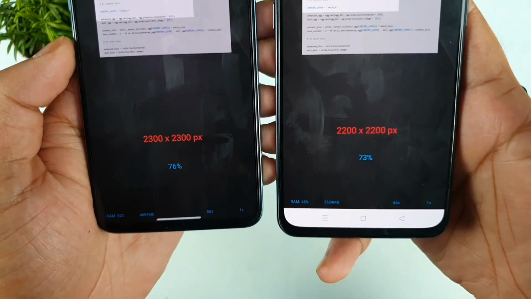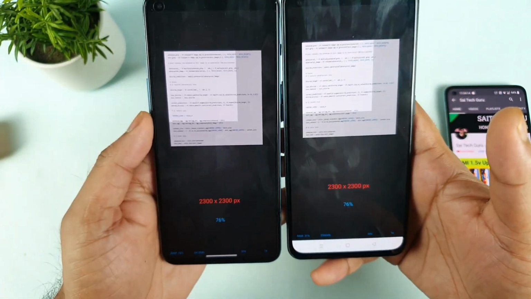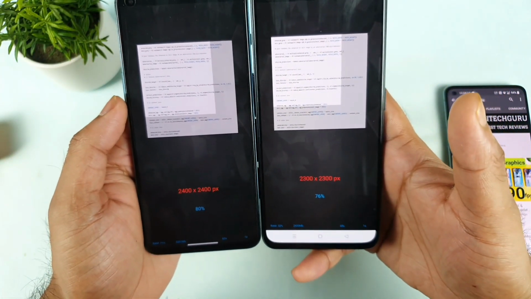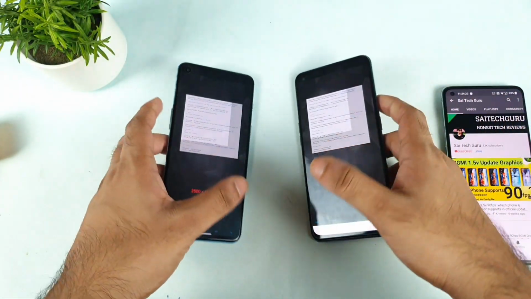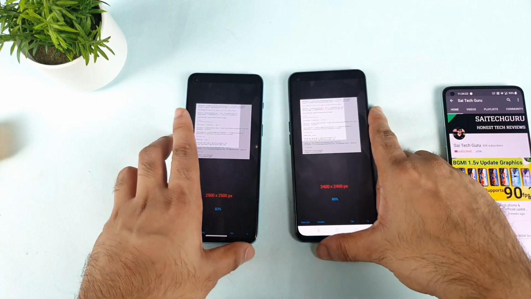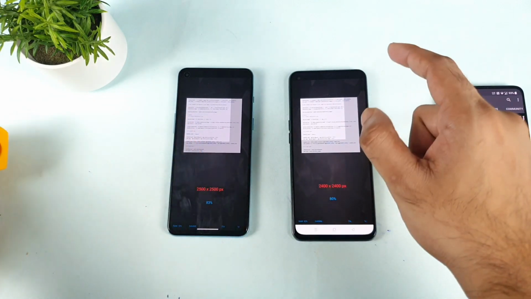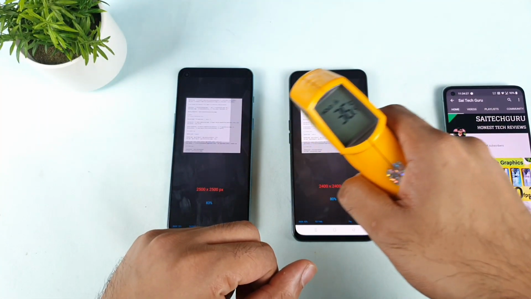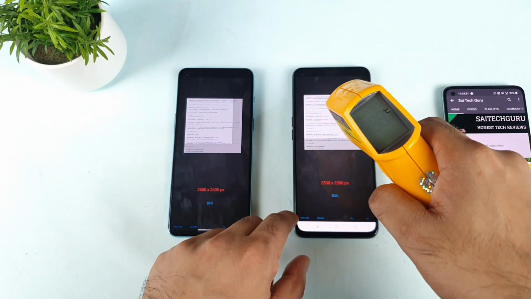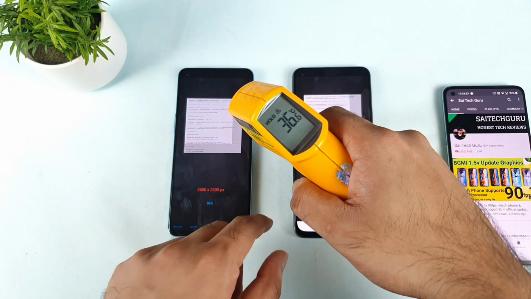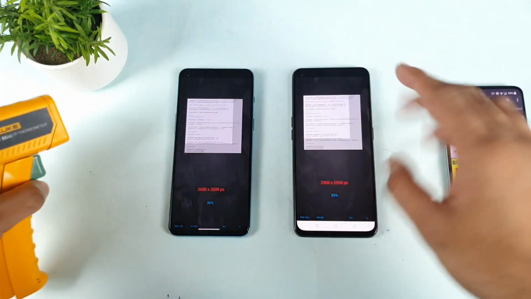So right now the OnePlus Nord 2 is slightly faster than the Realme X1 Max, just a little bit, not much. I'm not trying to use any kind of high performance mode. I think this application doesn't require any kind of high performance mode. This is just a testing of the chipset. So let's check the temperatures. 36.4 and 36.2 degrees. So right now the temperature has slightly increased, just a little bit, but both phones are maintaining exactly the same.